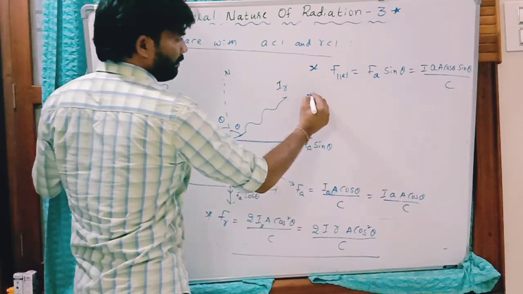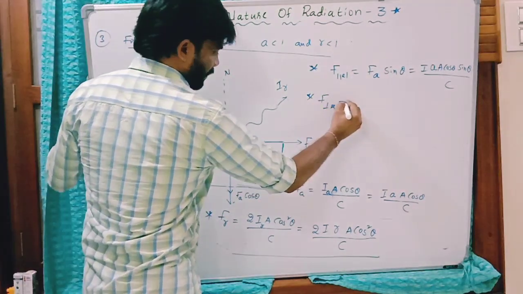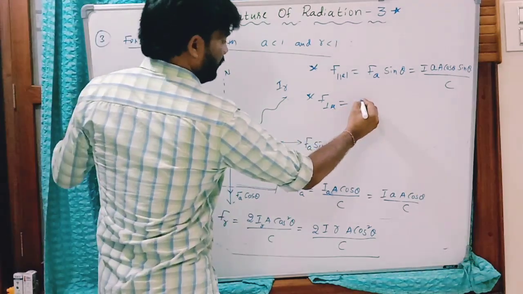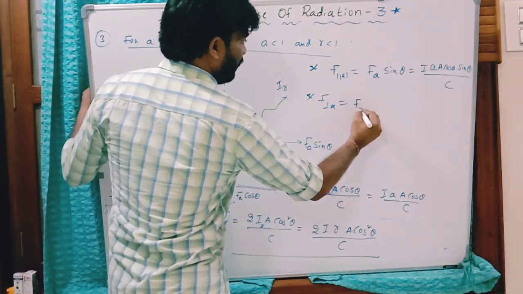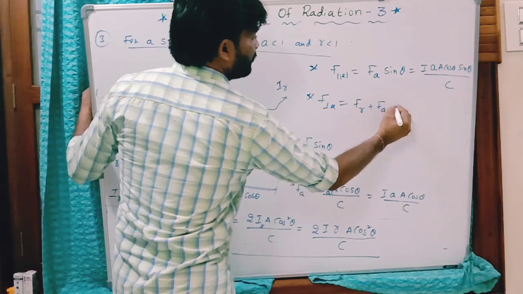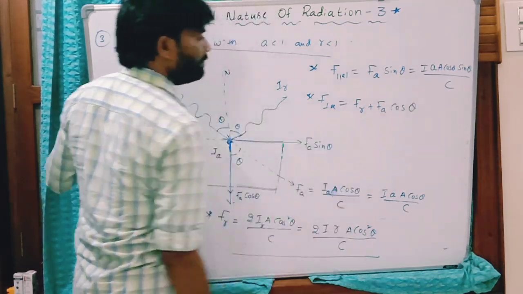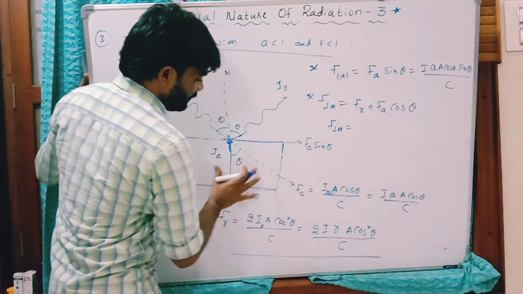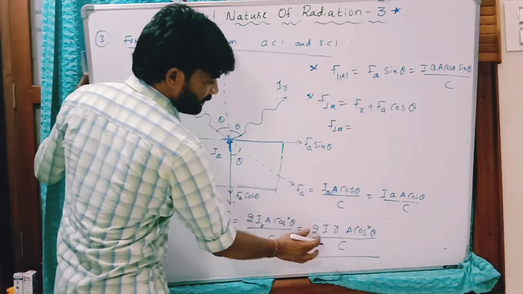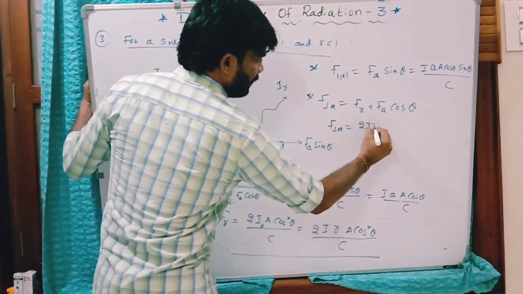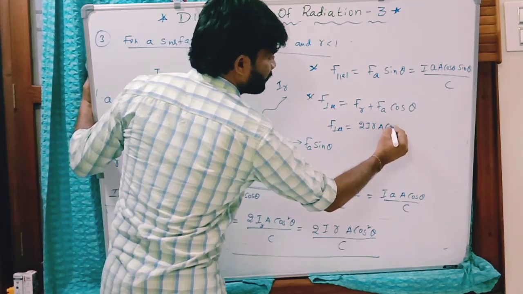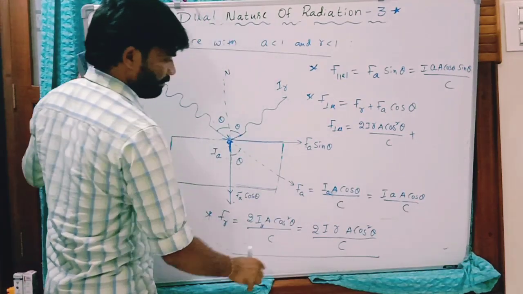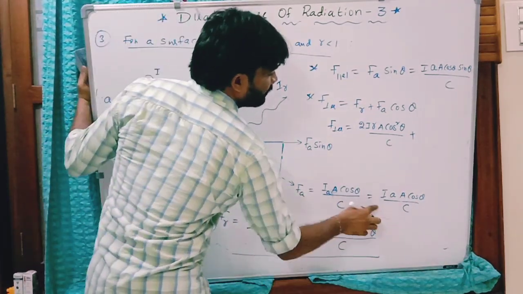Now, perpendicular force. Perpendicular force is what? This one and this one. That is FR plus FA cos theta. Now perpendicular force on this surface is FR, this 2IR A cos square theta by C, plus this FA.